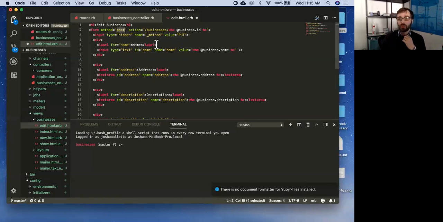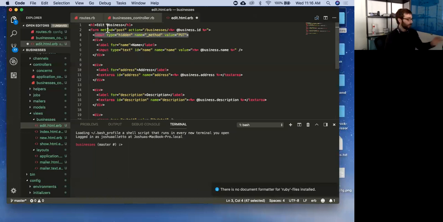So in order to let the route know that I don't want to make a post, I don't want to make something new, I actually just want to edit something that already exists, which means I want to do a put request. We can use this workaround where we have this input field right here, and we can set it to type hidden, which means it will not show up on the page. And then we can give it some info. We can say it's going to have a method, and that method's value is put. Don't worry too much about the inner workings of this. Just know that this is the way we make a put request. This is how we can tell a form to make a put request.